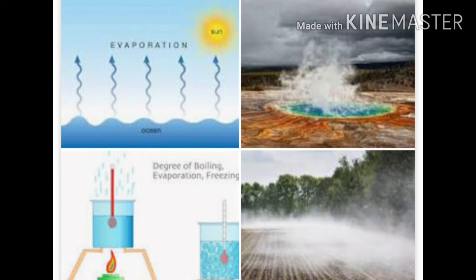In the seas, the rate of evaporation is high, but the supply of fresh water is less. So, salinity is high in the sea water because of the less supply of fresh water and high evaporation rate. In the seas where the supply of fresh water exceeds the rate of evaporation, the salinity is low.